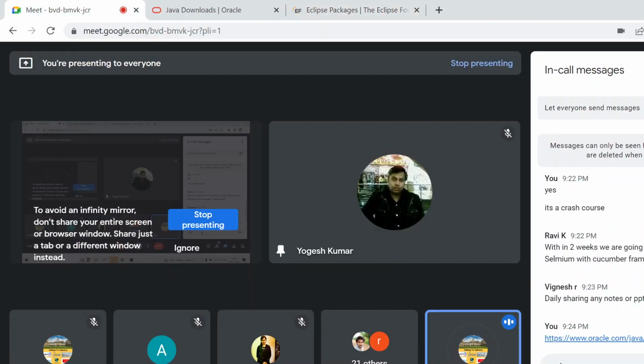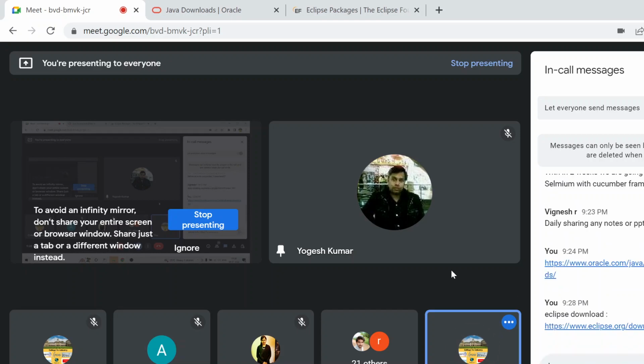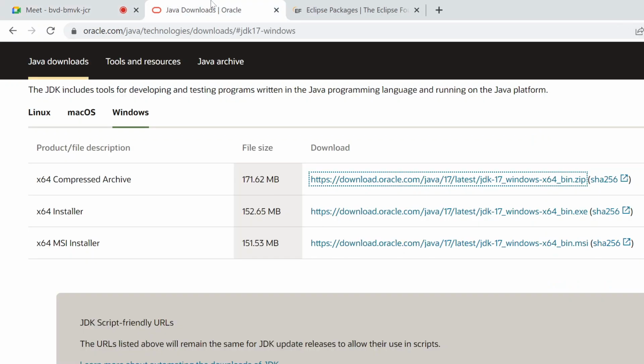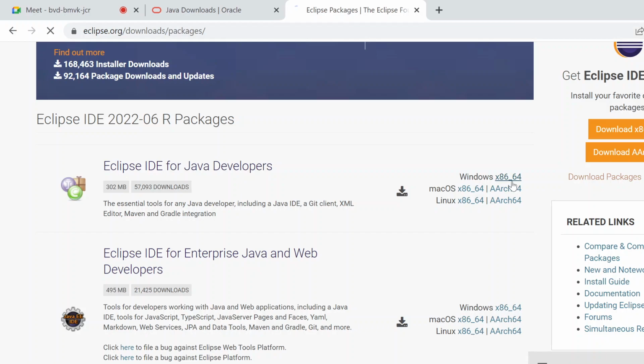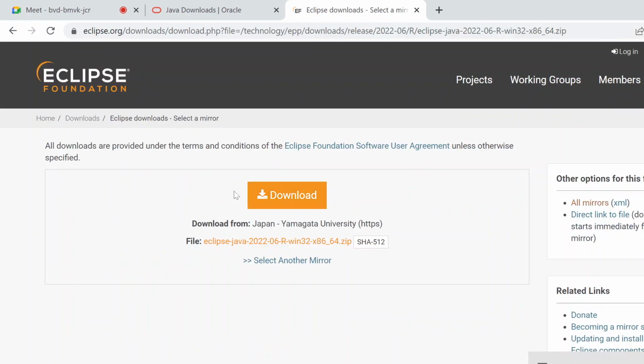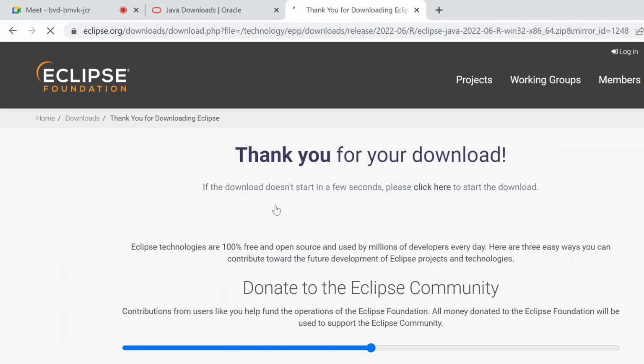So Eclipse download. You can save this URL. After that, just click this and just click on download. So it will download after a few seconds.